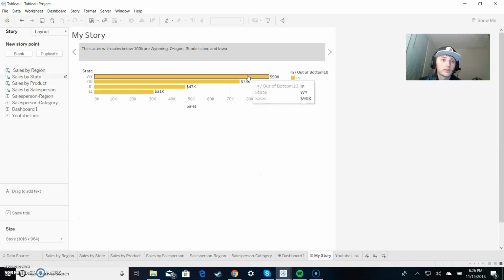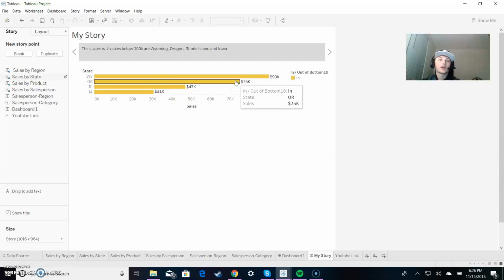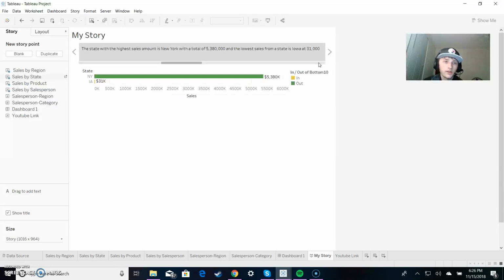I also put the states with sales below 100K, and that was Wyoming, Oregon, Rhode Island, and Iowa. So they were the underperforming parts of the region. And the state with the highest amount of sales was New York, and the lowest was Iowa, with a large difference in between.